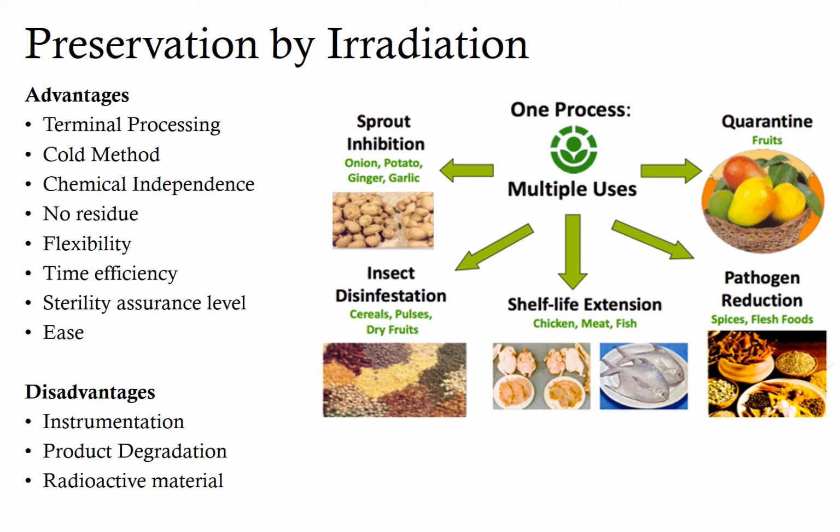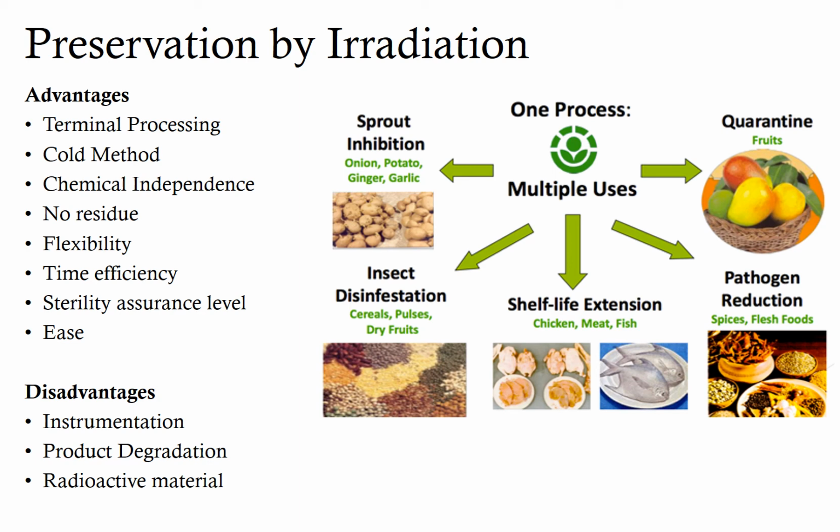And the last one is sterility assurance level. That means after irradiation, less than 1 out of a million microorganisms will survive. Also, in addition, it is very easy and there is only one single variable you have to focus on, that is exposure dose and time, for how much time you want to do the radiation. So there is ease in application.